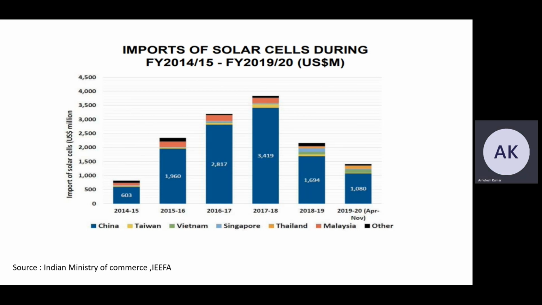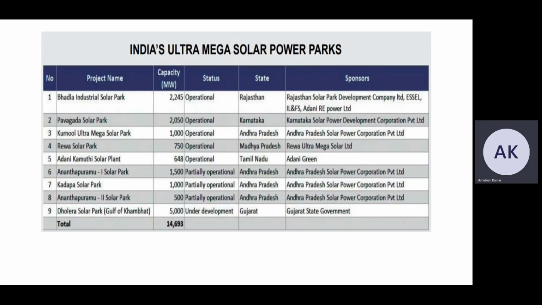So from this graph, it is also said that we have to create India's ultra mega solar power parks. That is the Badla Industrial Solar Park, whose capacity is 2245 megawatt, and it is situated in Rajasthan.